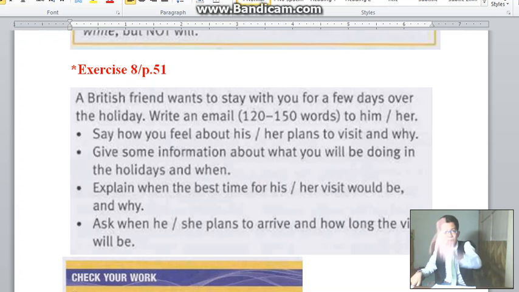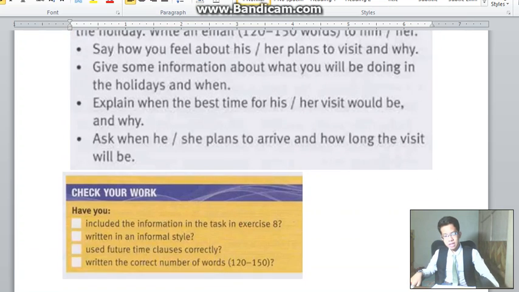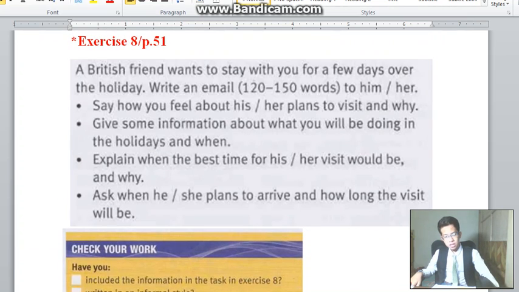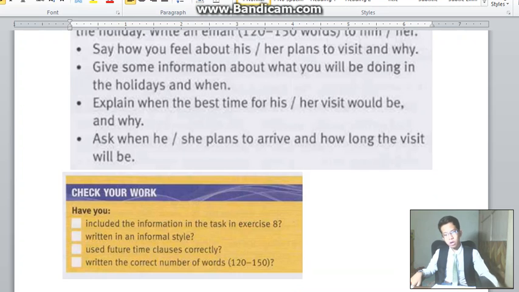And remember, after you do exercise number 8, remember to check your own work. Have you included the information in the task in exercise number 8? Right over there, 4 bullet points, remember, and 120 words to 150 words. Have you written in an informal style, because it is an informal letter, not a formal letter.